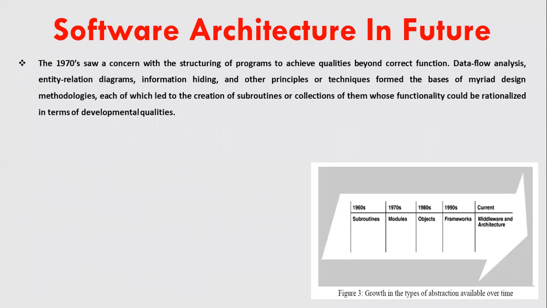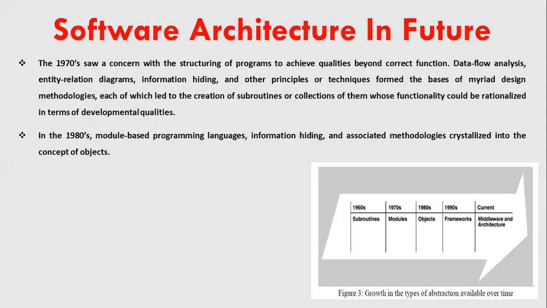These elements were usually called modules. Whereas in the 1980s, module-based programming languages, information hiding and associated methodologies crystallized into the concept of objects. So here the objects became the components, with inheritance adding a new kind of connector.